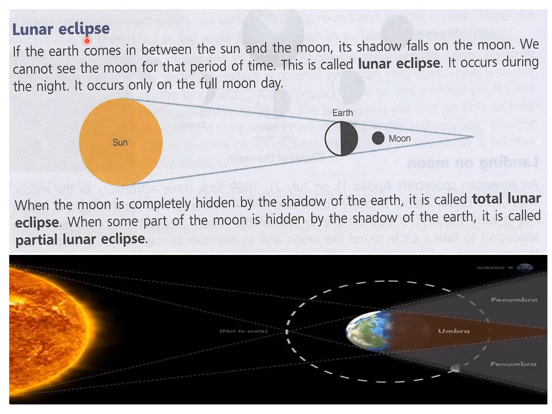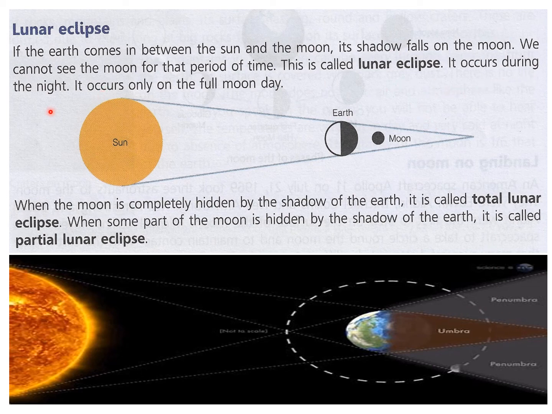Now, lunar eclipse: if the earth comes in between the sun and the moon. Now, this is earth, this is sun, and the moon is behind the earth. So, when the shadow of the earth falls at the back, then we cannot see the moon for that period of time. This is called a lunar eclipse because the moon is hidden and it cannot be seen in the sky because sunlight is not reaching the moon just now. So from the earth we cannot see the moon. So this is a lunar eclipse.